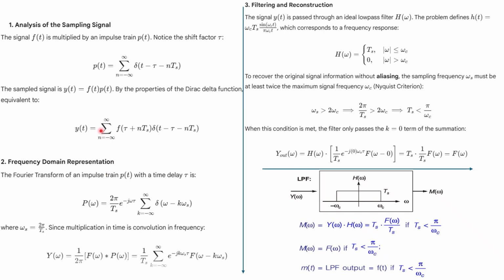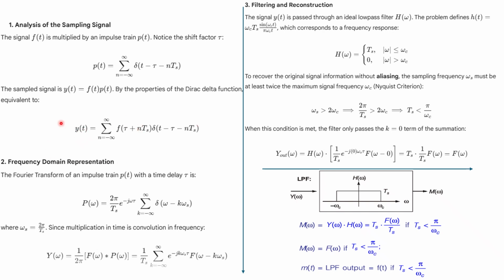In order to do so, you can find 1 by 2 pi times F of omega, that is the Fourier transform of your f of t, convolved with P of omega, that is the Fourier transform of your pulse train, which has already been given in the question. Simply combine them and get Y of omega.